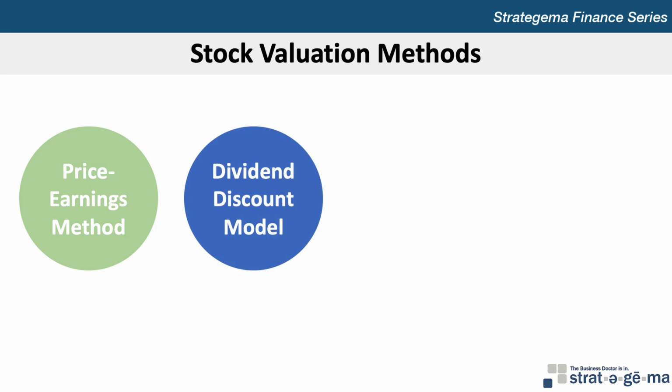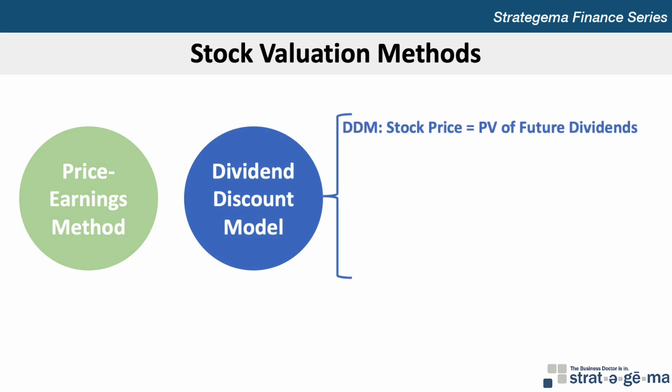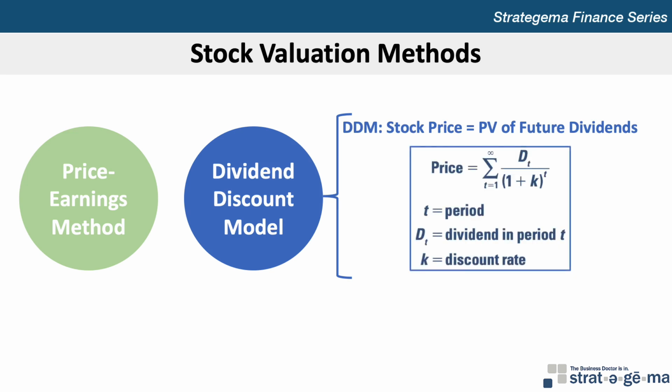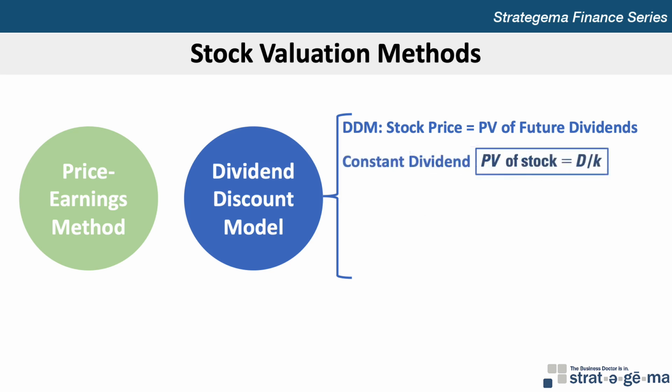Another method used for pricing stock is the dividend discount model, or DDM, where the price of a stock should reflect the present value of the stock's future dividends using this formula. There are 2 applications of the dividend discount model to consider. The first is based on a constant dividend.